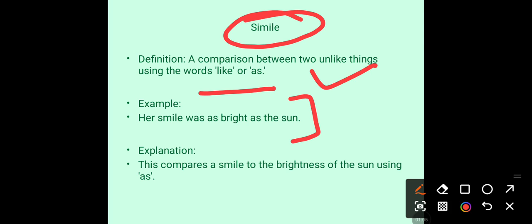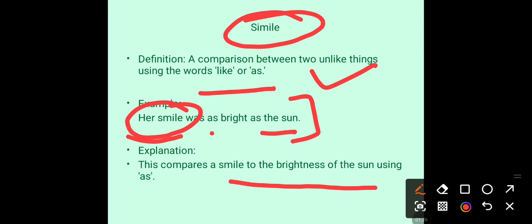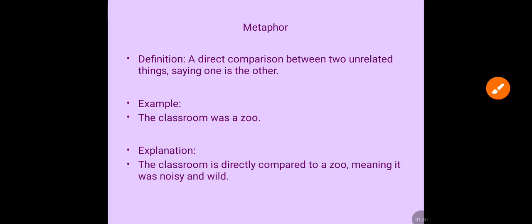Let's see the example. Her smile was as bright as the sun. So what you're doing here is comparing her smile with the bright sun, and you're using the word as over here. So this is simile. It compares the smile to the brightness of the sun using as. So I hope it is clear.